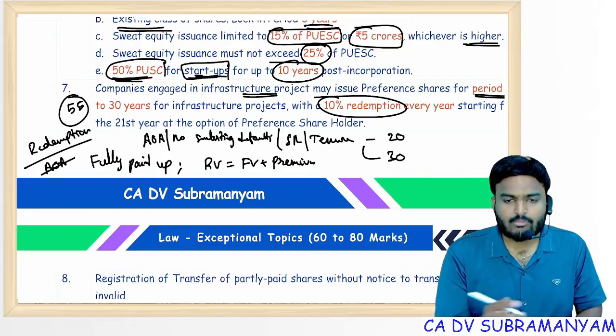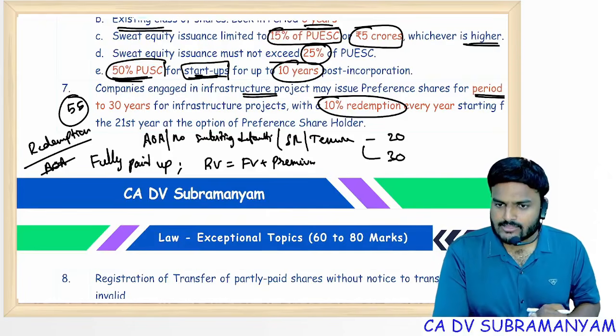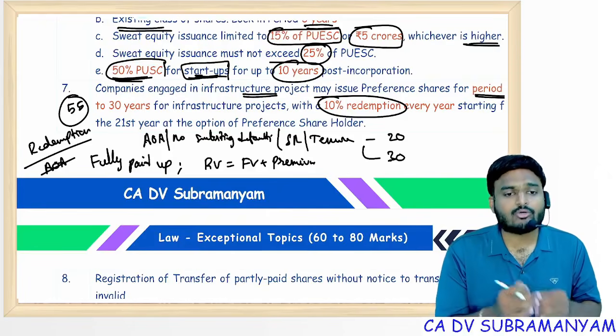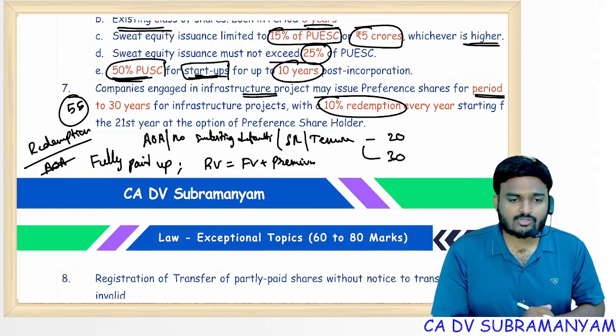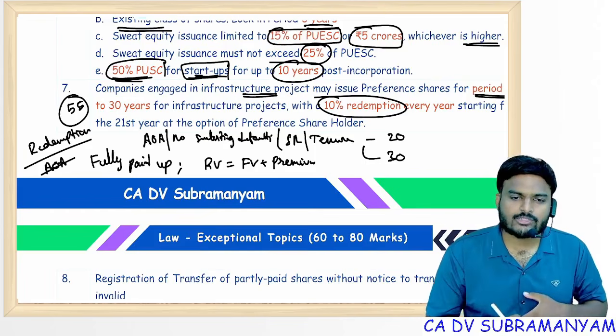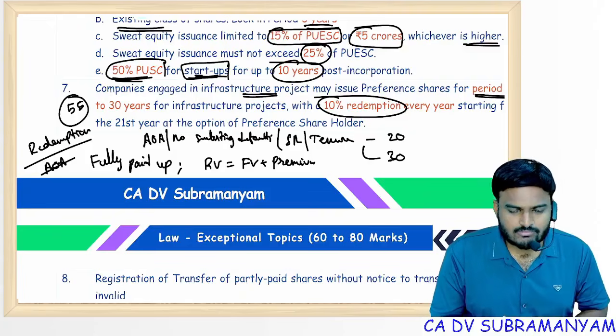Next one, premium on redemption. Yes, you can utilize company profits. And if you are not required to comply with section 133, that means AS is not applicable for you, then you can also utilize securities premium for premium on redemption of securities.